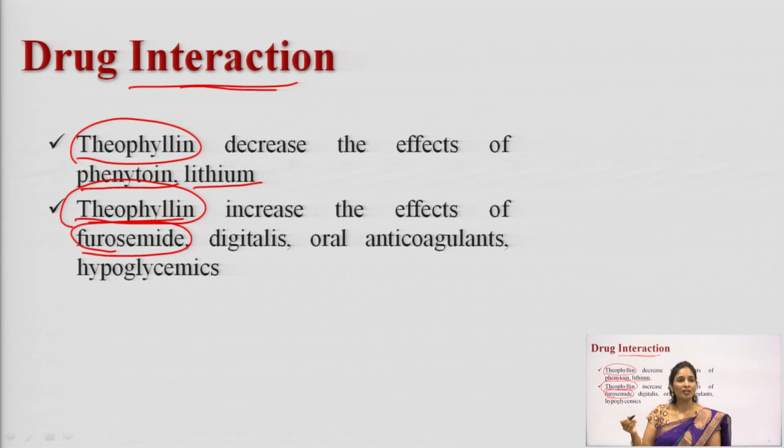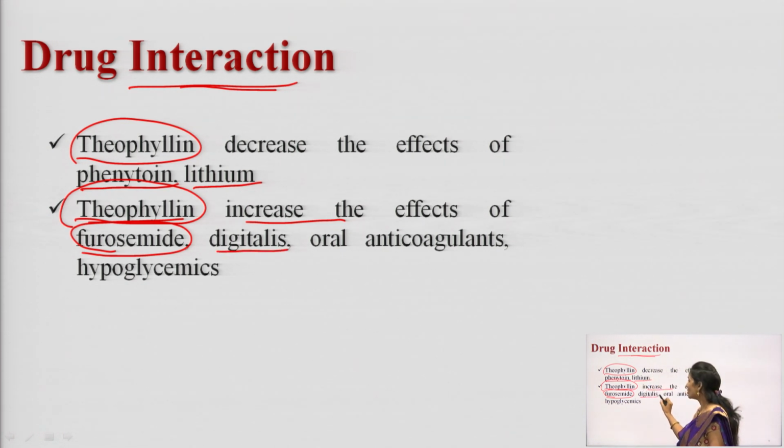So, theophylline having a diuretic action, furosemide also having a diuretic action. If you are taking both drugs in combination, definitely it will increase the action of one drug by the other, right? Furosemide is a diuretic drug. Which type of diuretic is it? High ceiling diuretics. And the next one is digitalis. What is the drug digitalis? It is a cardiotonic drug.